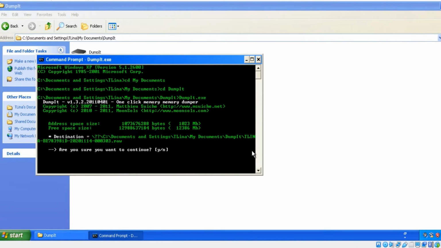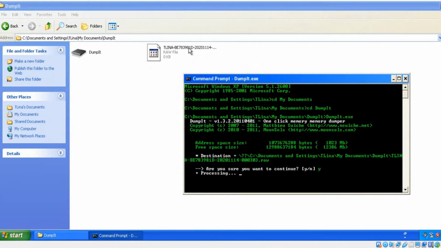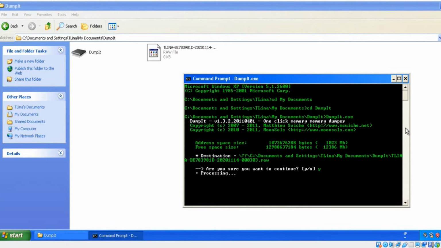It asks whether to continue, so you need to press Y. It is processing, and you can see the image file. It takes some time. Don't do anything until a success message pops up in the command prompt. We need to wait for that.